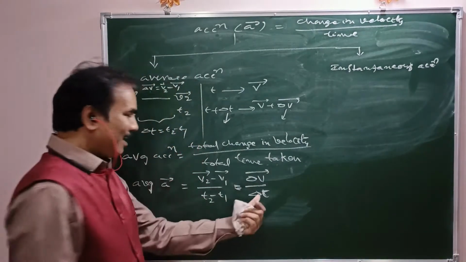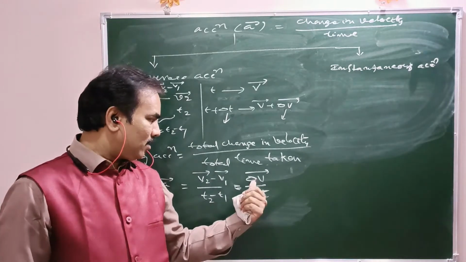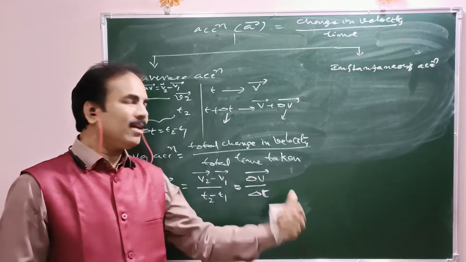During that interval, the total change in velocity is delta v bar.